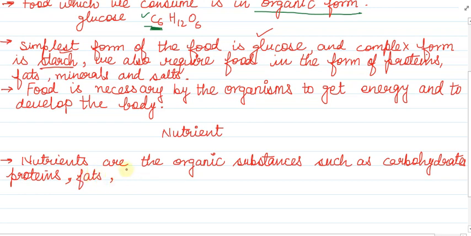Then we can also talk about minerals, but minerals may not be organic, minerals may be inorganic. The salts also will be included in the minerals. So nutrients are the substances such as carbohydrates, proteins, fats, minerals, etc.